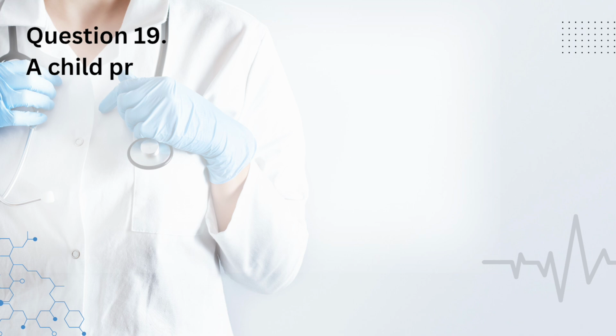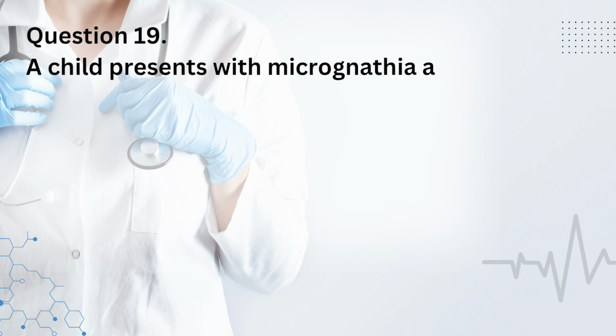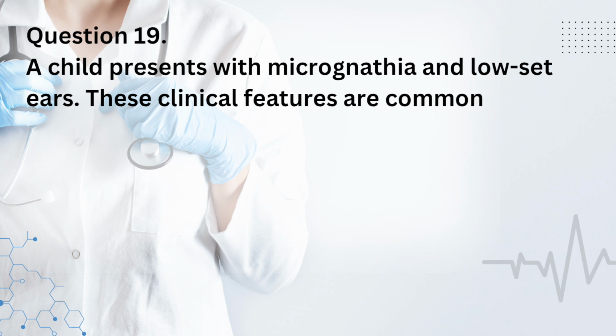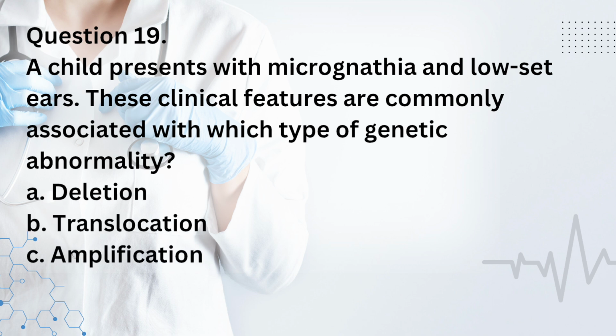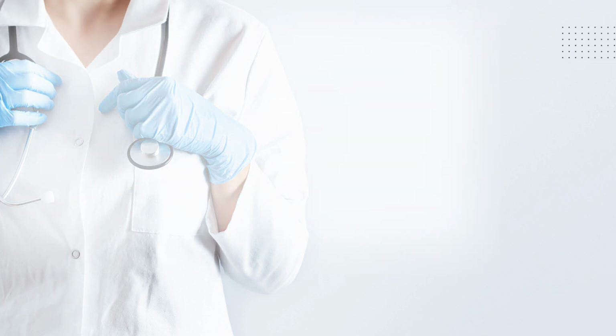Question 19. A child presents with micrognathia and low-set ears. These clinical features are commonly associated with which type of genetic abnormality? A. Deletion. B. Translocation. C. Amplification. D. Inversion.